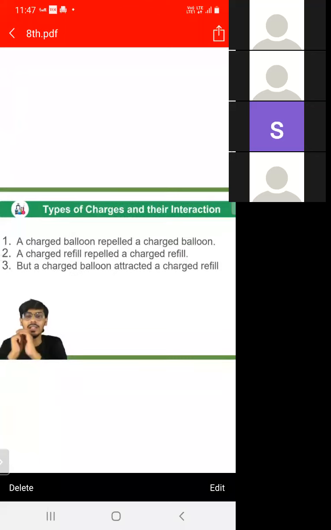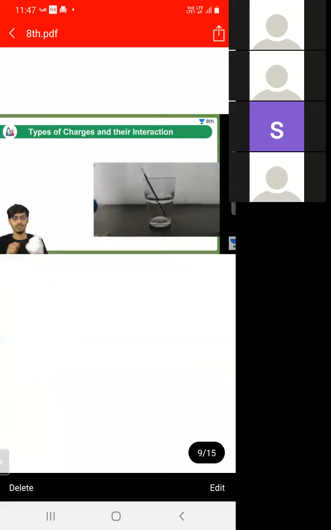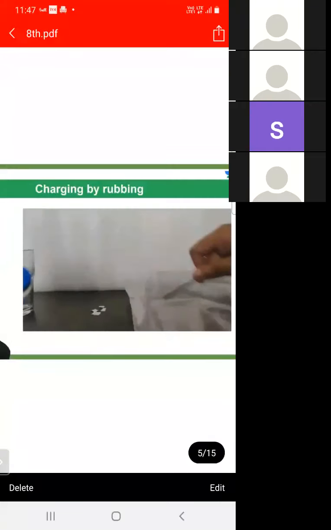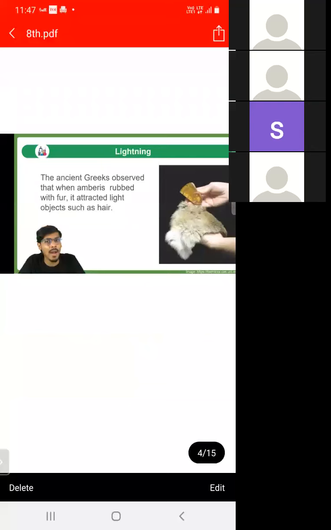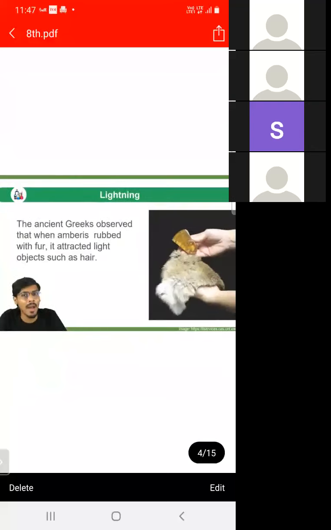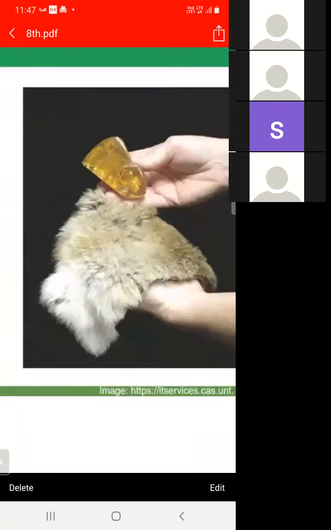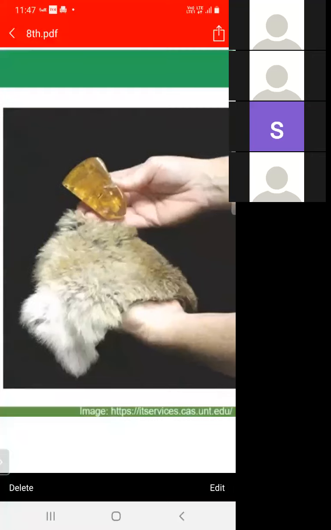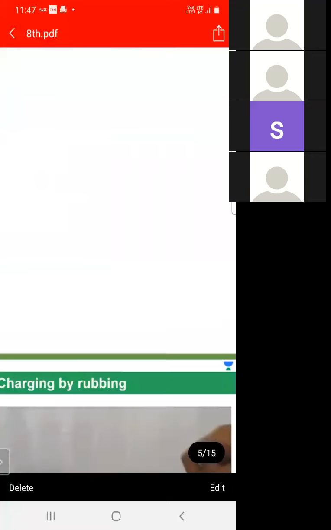So again, I'm showing the slides. What are the types of interaction and how is charge produced? Charge is produced by rubbing. This is the material amber, a yellow colored material, and when it is rubbed with fur, it acquires charge. So in ancient times, charge was discovered with the amber material. How is charge produced? It is produced by rubbing.